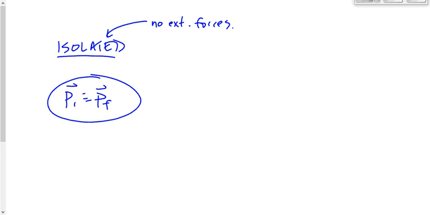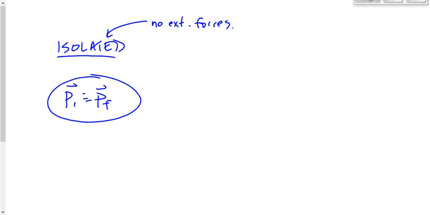Now, once we recognize that, we have to elaborate on that, right? We have to write down some terms into this equation. So in other words, Pi, what is it? Well, if you have two objects, it's m1 v1 plus m2 v2. If there's 13 objects, then you keep going until it's m13 v13. Do the same thing after the collision, and then you sub in your numbers and solve. A couple of things you've got to watch out for. Watch out for your signs, north, south, east, west. Watch out for units, kilometers per hour, meters per second. You recognize all those things? Get your givens correct. Do your thing.